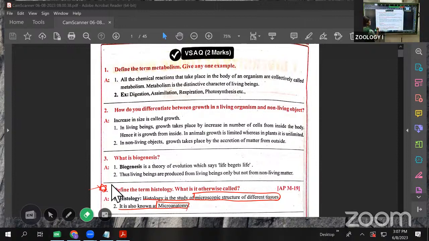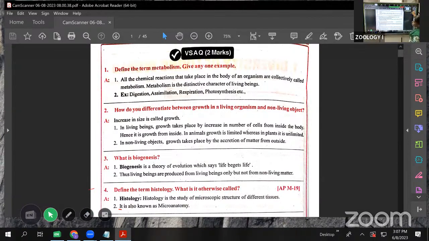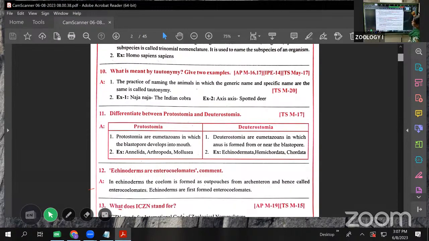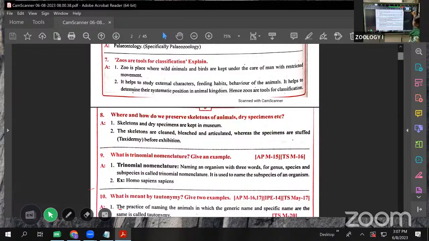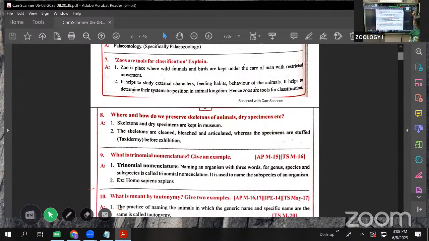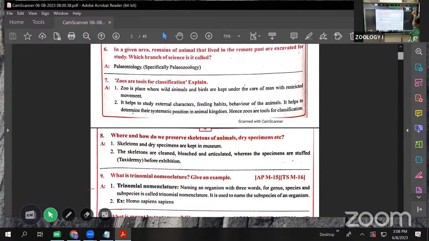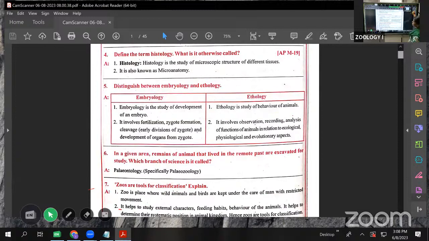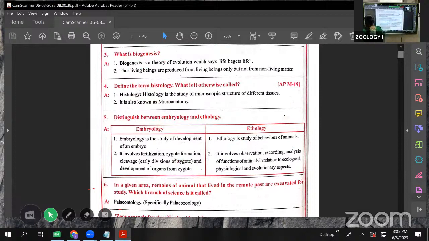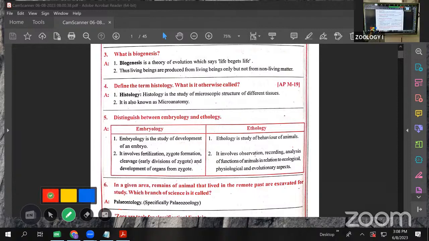Next we are coming to the next VSAQ. Next, the differences between embryology and ethology.